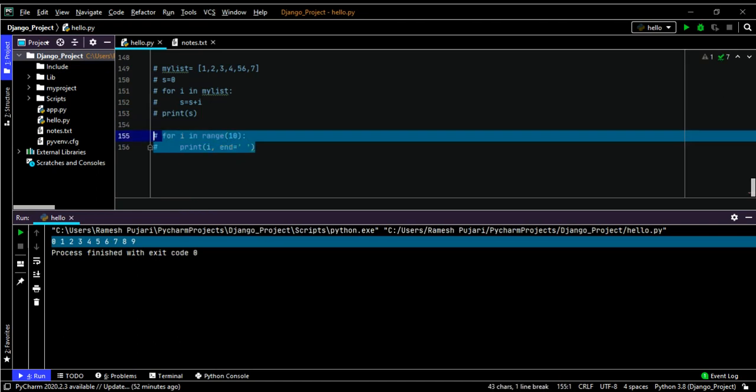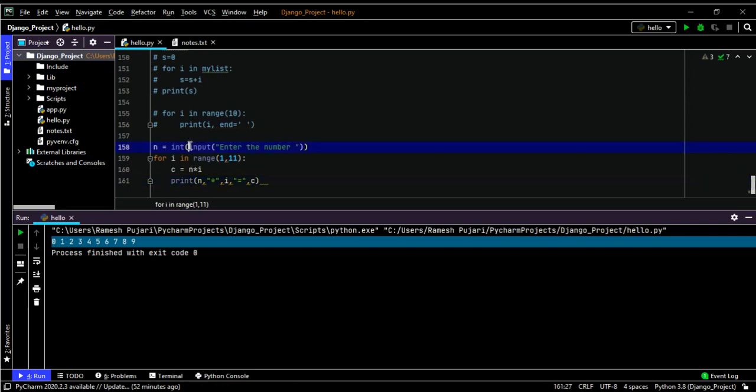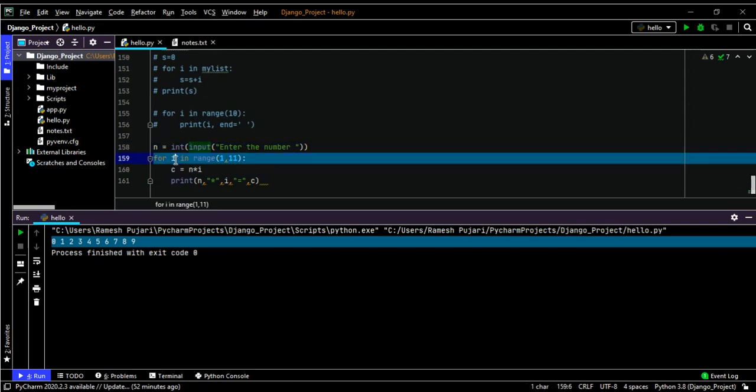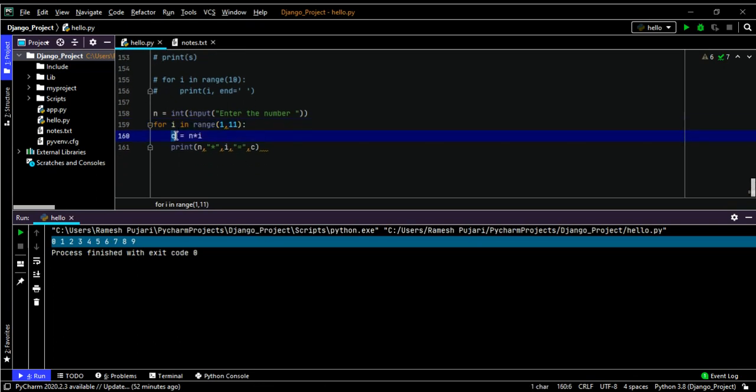So I will comment this code. I'm taking the n variable and asking the user to enter the number and storing it in the n variable. So I'm iterating that variable. I'm taking the range function 1 to 11, which means 1 to 10, so it will print 1 to 10. C is the variable where I'm calculating n into i, whatever number the user enters.